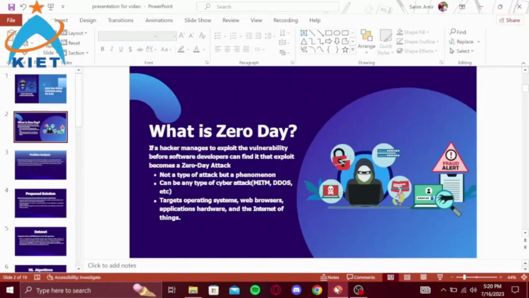What is zero day attack? Zero day attack is basically a phenomenon, it's not a specific type of attack. It is a phenomenon in which a hacker manages to exploit the vulnerability before a software developer can find it. So basically, zero day is not a specific type of attack. It can be any attack, for example man in the middle, DDoS, etc.